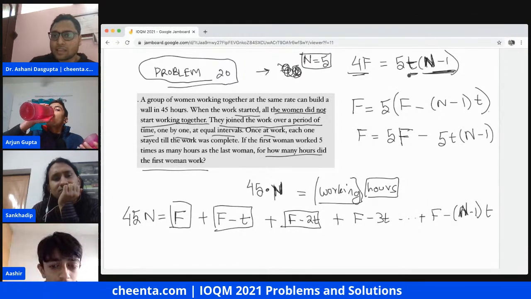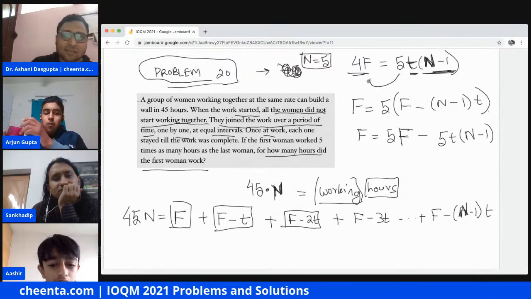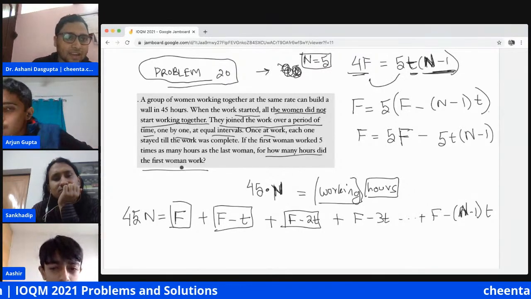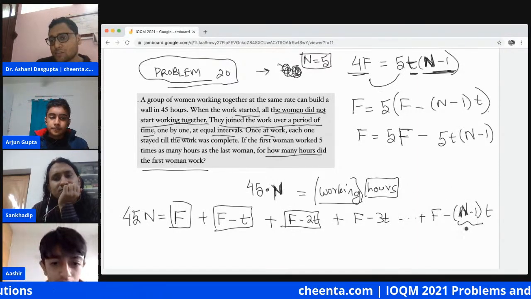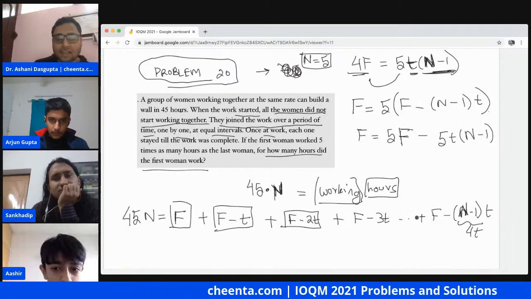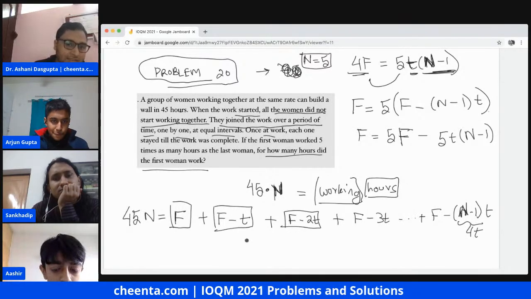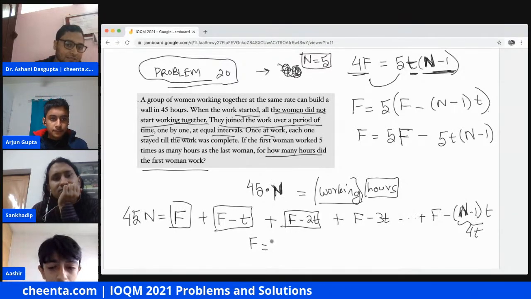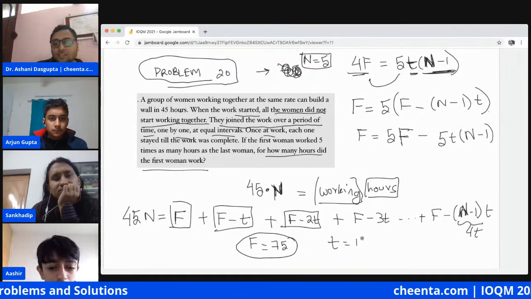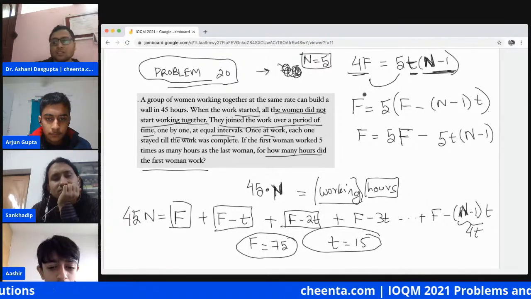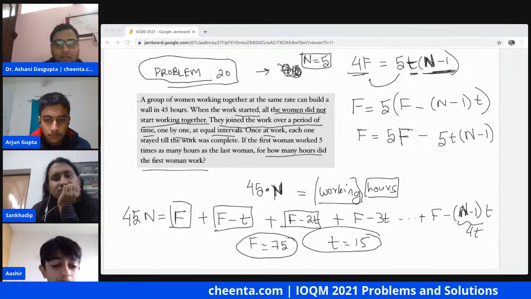You can check this by some simple divisibility argument. n would be 5, and the last condition would give you 4T. If you add all of them up and solve for F, you would get 75, the value of T being 15. So this was problem number 20.